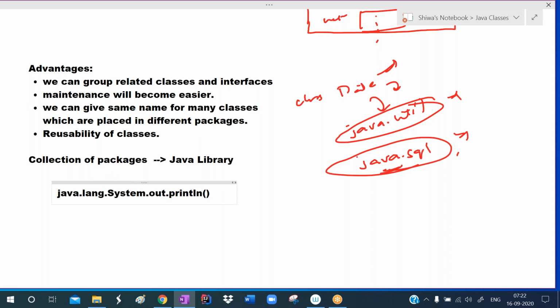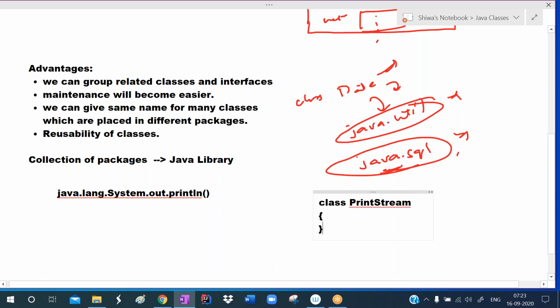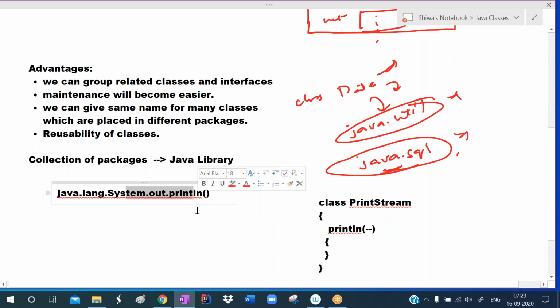So java.lang.System.out.println is the package path. In the Java directory, in the Java folder, in the lang folder, the System class has the member out. With the help of that, we are accessing the println method. How many times did they define this println method? One time, in the class PrintStream. They defined println for one time, but we used this method any number of times. So that is the reusability of members.